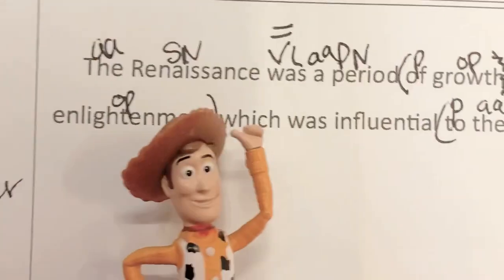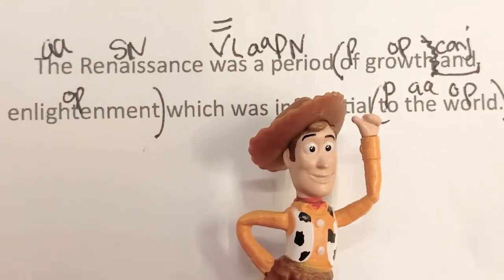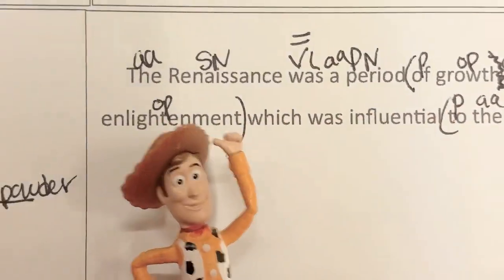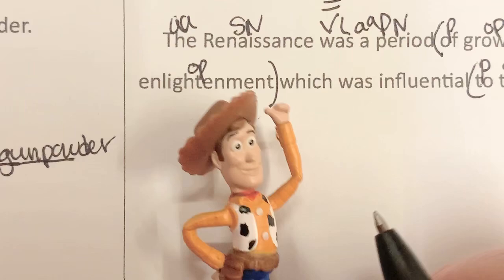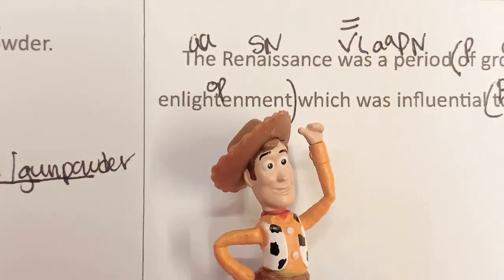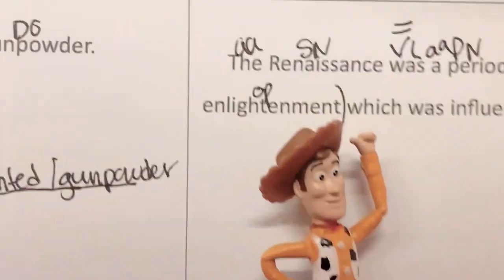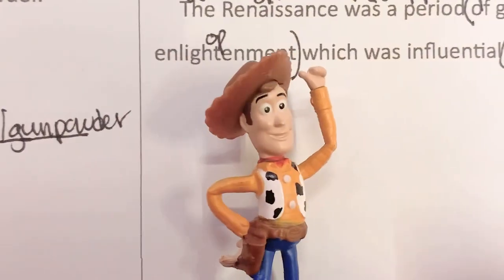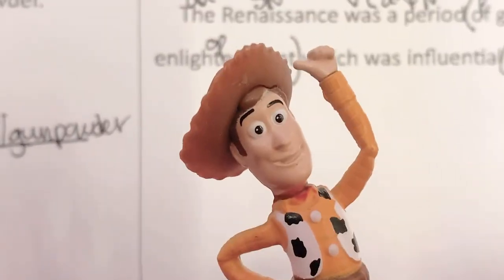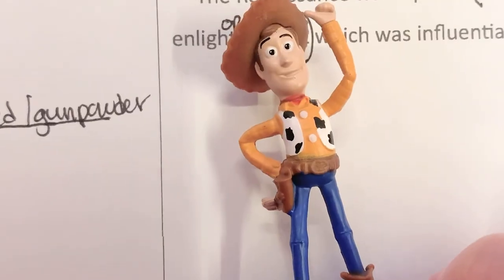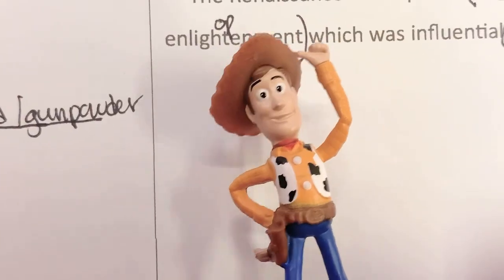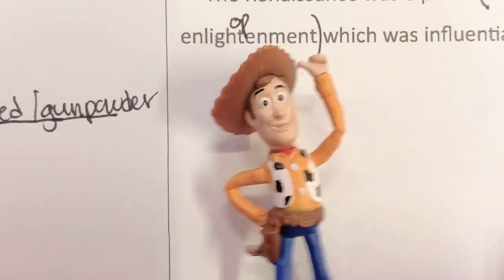Now let's move to this clause. Which was influential. Who or what is this clause about? Which. Subject, pronoun. Now you might say, Sister Allred, but I thought which was a conjunction. Aha. My friends, which can sometimes be a conjunction. But in this case, it's acting as a subject pronoun.